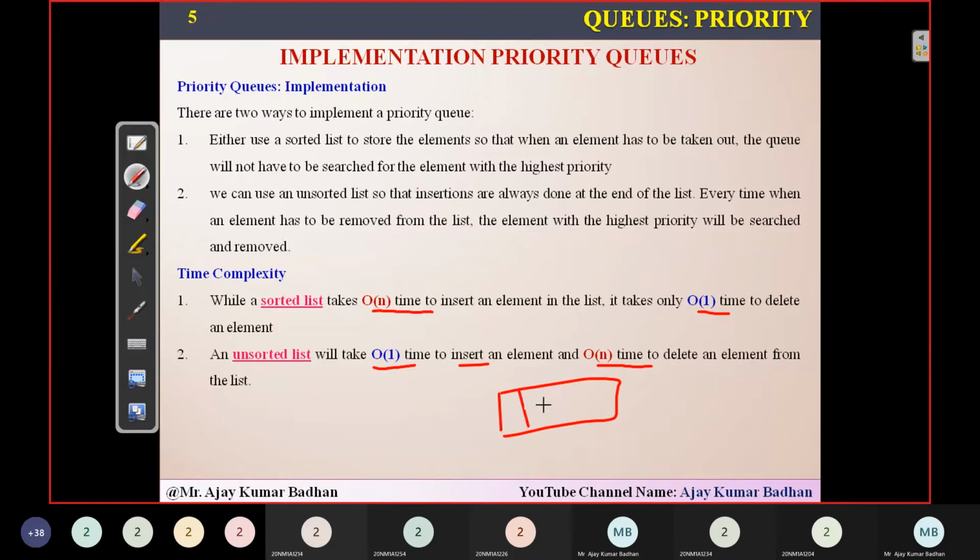In the unsorted list we have 20, 15, 10, 1. First I have to find the priority. This has priority number 2, this has 4, this has 1, and this has 3. Then I have to search one by one through each and every element, so definitely the whole array will be searched. If there are n elements present, it will take n units of time to search and delete that particular element.